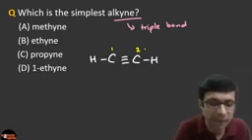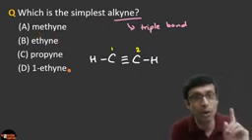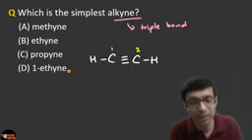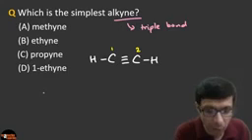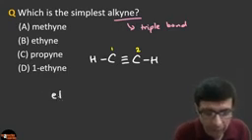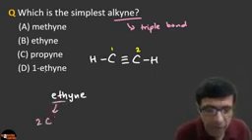Fantastic. The simplest alkyne is not methine, because meth means only 1. Eth means 2. You guys know the IUPAC nomenclature, right? So if you break this down, if you write ethyne, eth basically means 2 carbons, right?